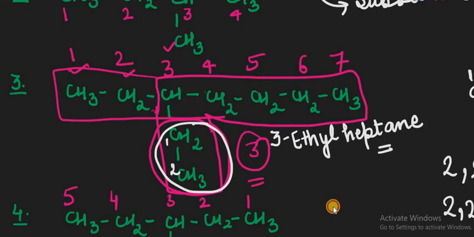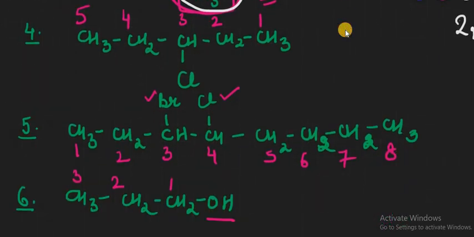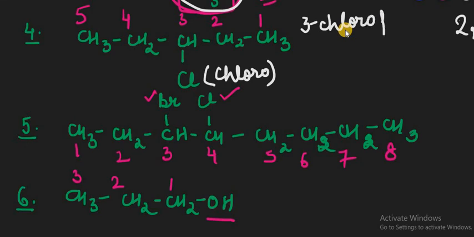So it's 3-ethylheptane. Now suppose you have a chlorine group, then we use the prefix chloro. Then write down its position, 3-chloro, and for 5 carbons, it is called pentane. 3-chloropentane is its right name.